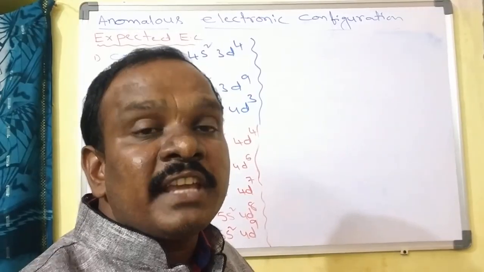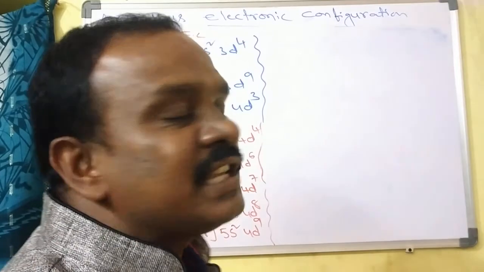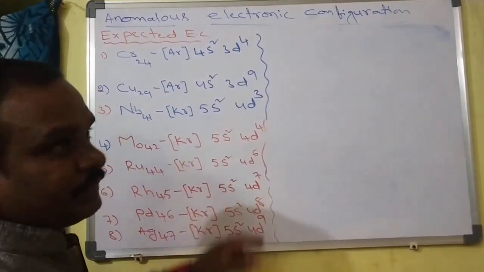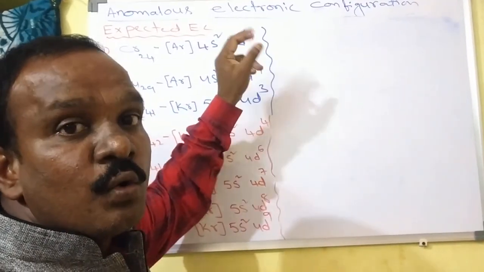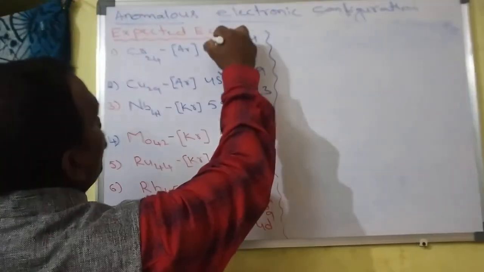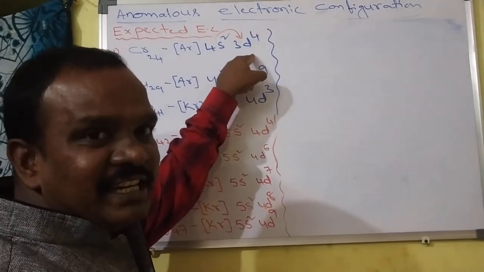Okay. We can write the anomalous electronic configuration. You see that, this is 4s2 3d4. How many electrons are short to fill the subshell? Only one electron is short. That's why one electron jumps from the 4s orbital to 3d.